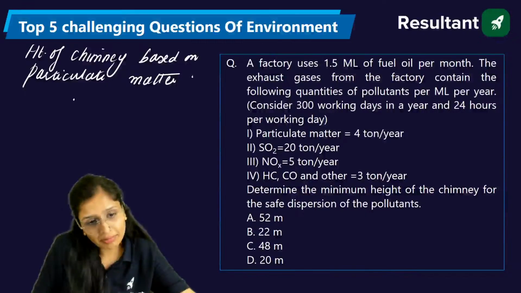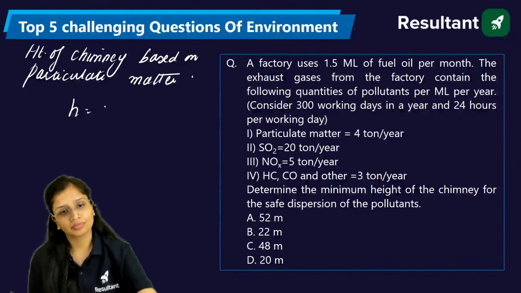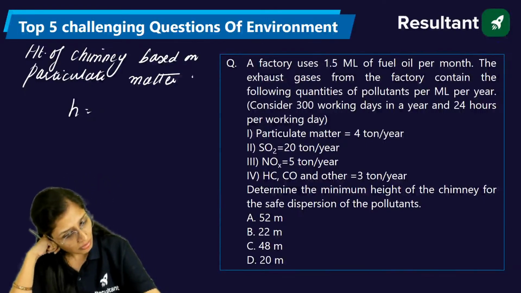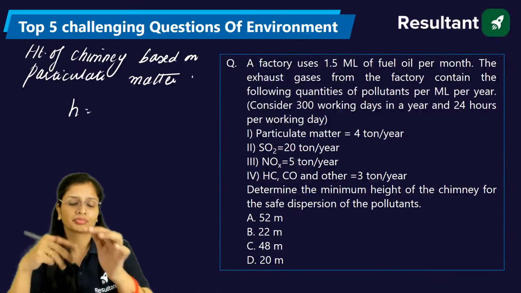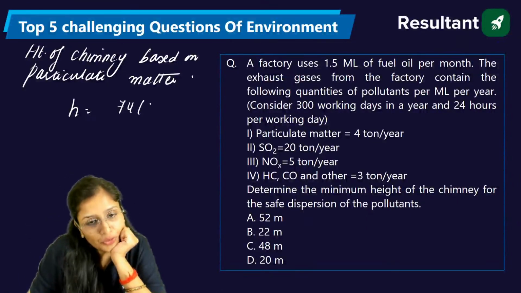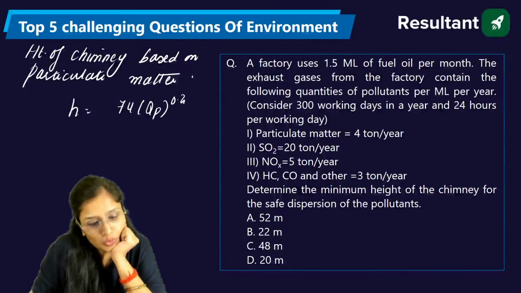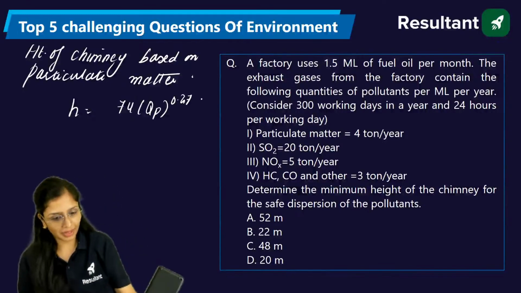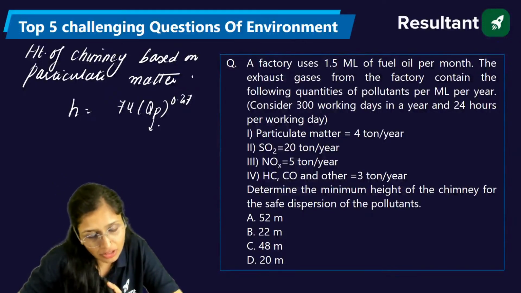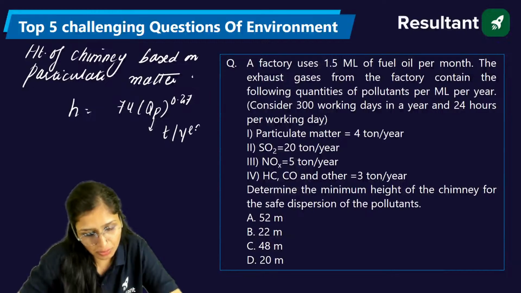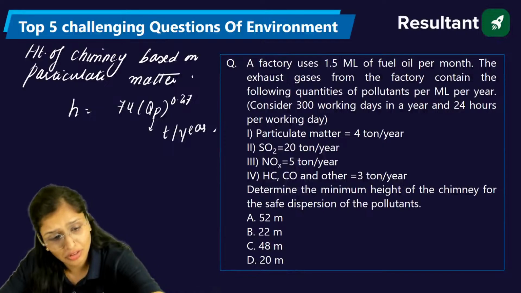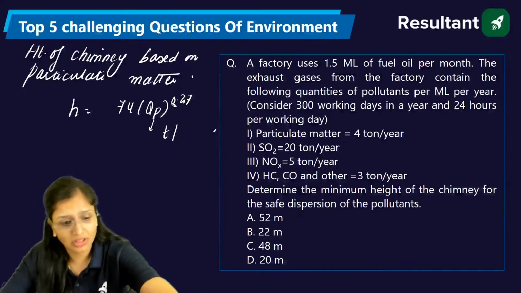Okay. Now, anybody remembers the formula? First is for kg per hour, and this one, particulate matter one, 74 Qp to the power 0.27. Okay. And anything else? This has to be in kg per hour. This will be in tons per year. Tons per hour. That was in kg per hour, and this one will be tons per hour.